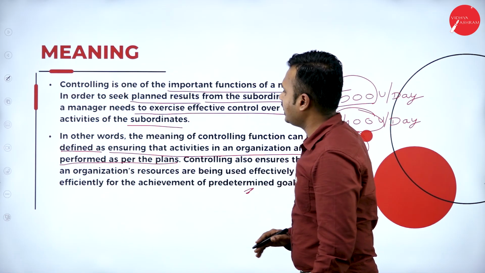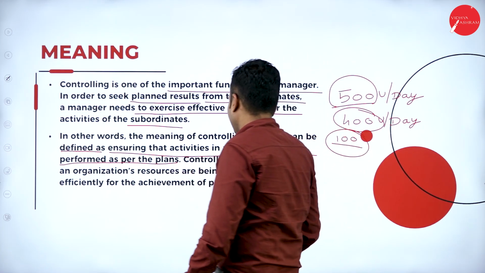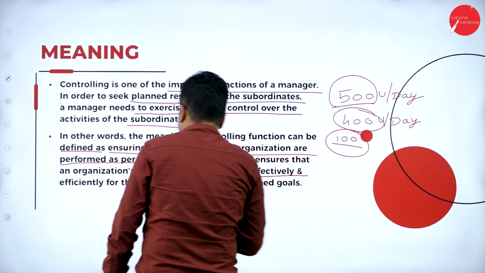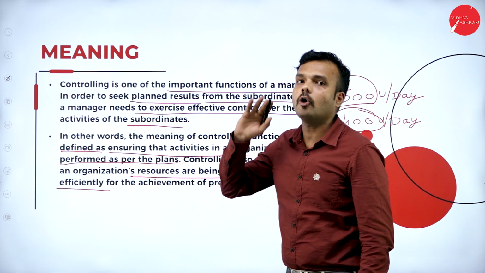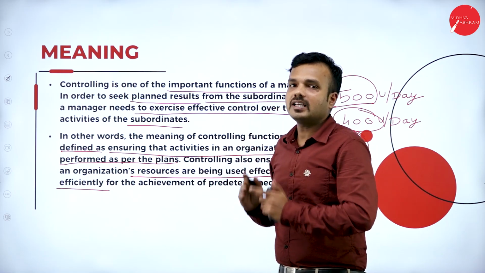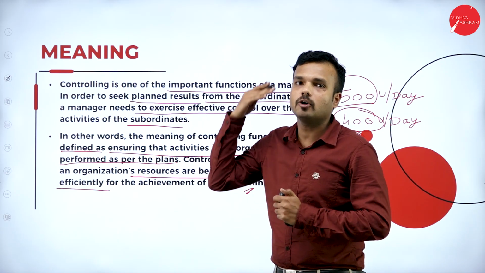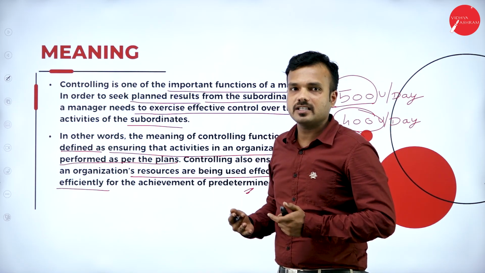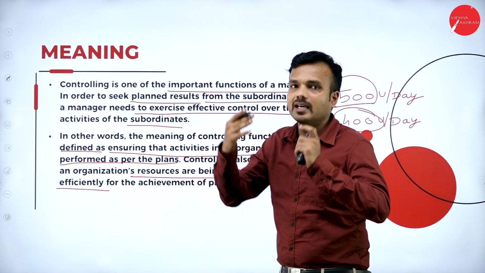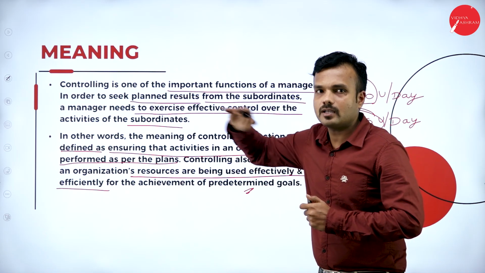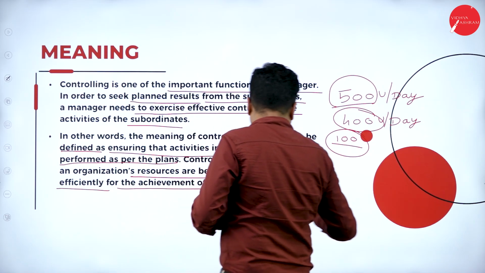Controlling also ensures that an organization's resources are being used effectively and efficiently. So it ensures to the functional areas of the organization that all the resources must be utilized effectively and efficiently. It is one of the obligations of a management or an organization. The better utilization of resources leads to the success of the organization, right? So it must do better utilization of resources for the accomplishment of organizational goals, for the achievement of predetermined goals, as I said.